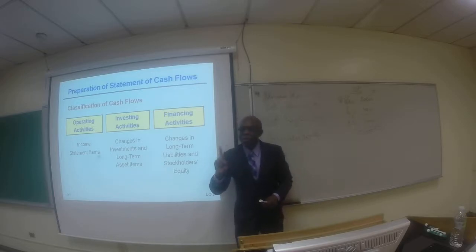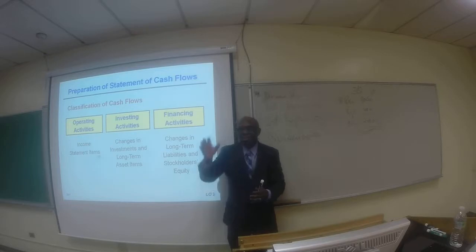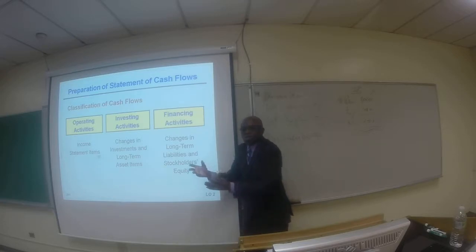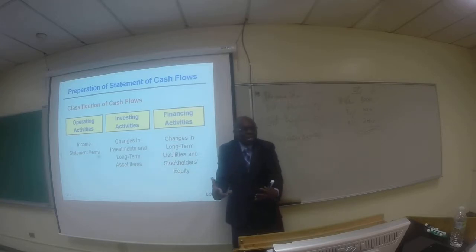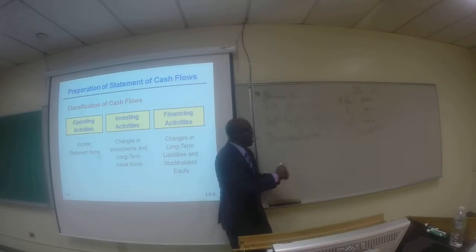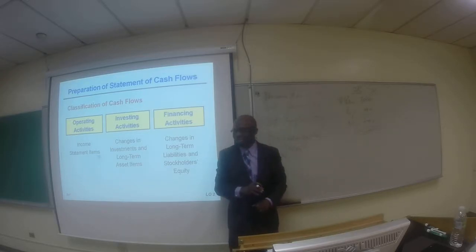The dividends that we pay to our shareholders is not reported in the income statement because dividend is not an expense. Revenues, expenses, net income, right? Net income is closed out into what? Retained earnings. From retained earnings, you pay dividends to the owners. So dividend that we pay is never reported in the income statement. So dividend payment to our shareholders is not an operating activity.